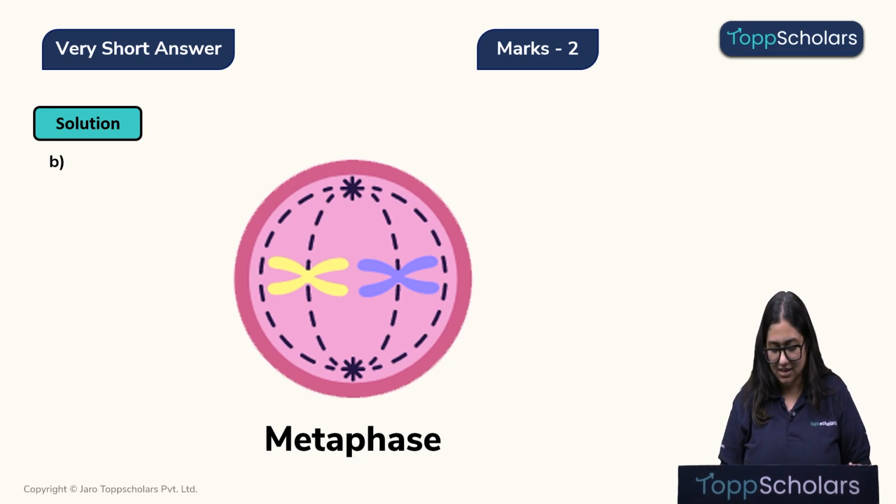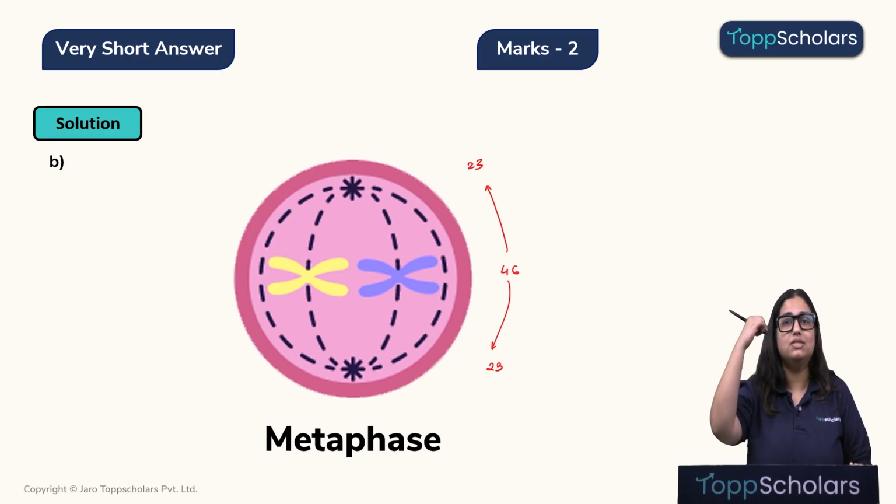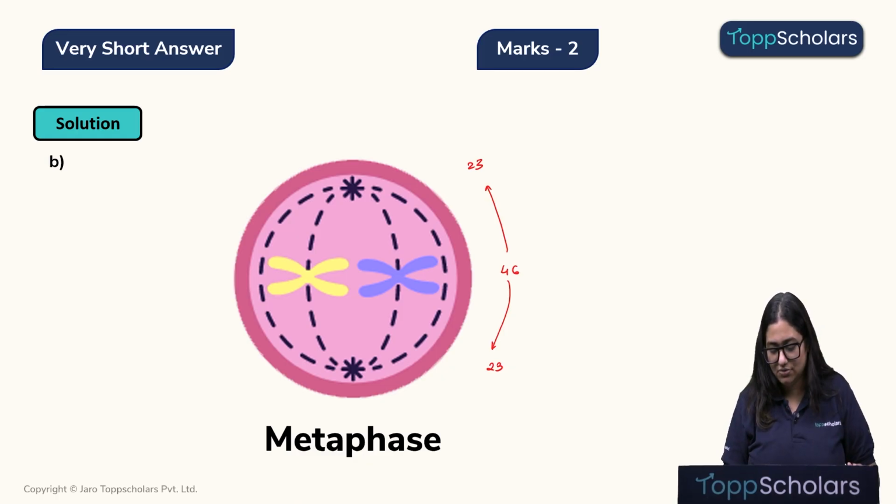Meaning, let's say if there are 46 chromosomes at the metaphase, at the equatorial plate, 23 chromosomes will be pulled at the upper end and 23 chromosomes will be pulled at the lower end. That means there is equal distribution of chromosomes at the upper pole and the lower pole of the cell. Eventually, the daughter cells that will come from here, each will have 23 chromosomes each.